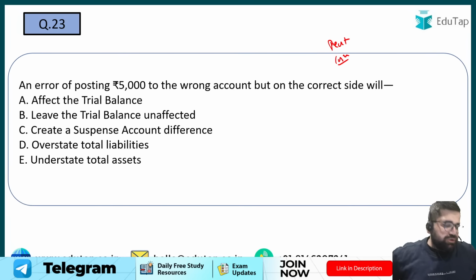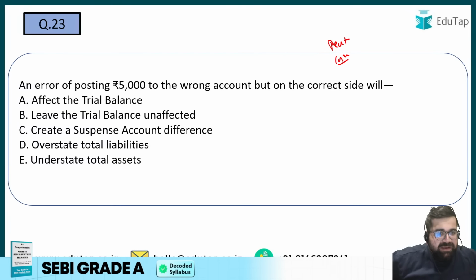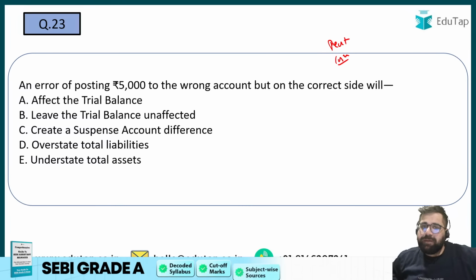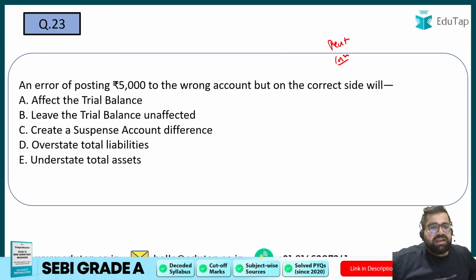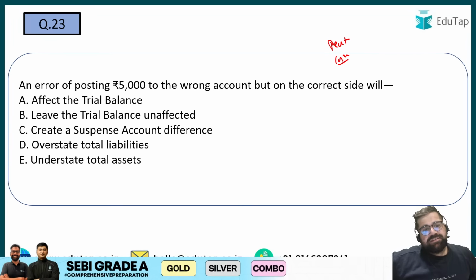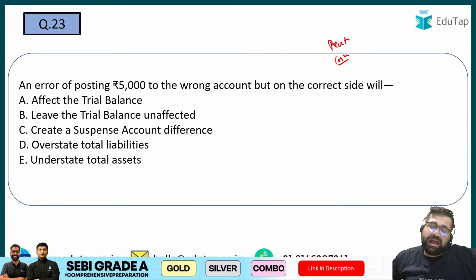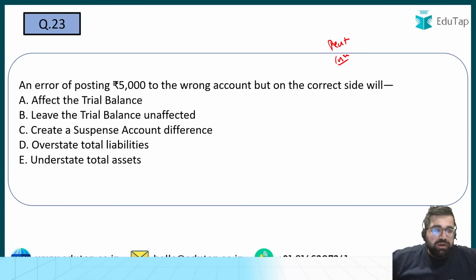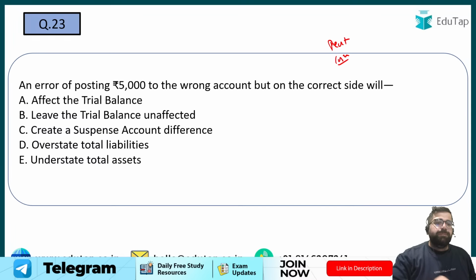What will it do to the trial balance? Will it affect the trial balance? Will it leave the trial balance unaffected? Will it create a suspense account difference? Will it overstate total liabilities? Or will it understate total assets? Yes, the correct answer will be B, leaving the trial balance unaffected.